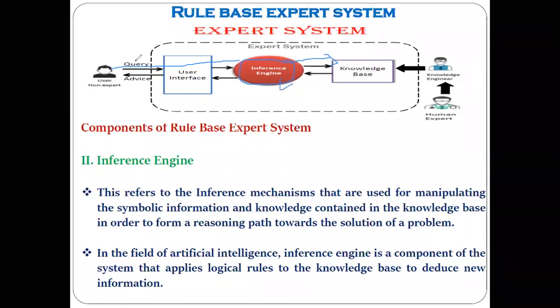Understood. It works according to what kind of query it is getting. In the next point we also have forward chaining and backward chaining, related to forward state planning and backward state planning. At that time also we'll try to clarify it more. But here in short I have explained the rule-based expert system.